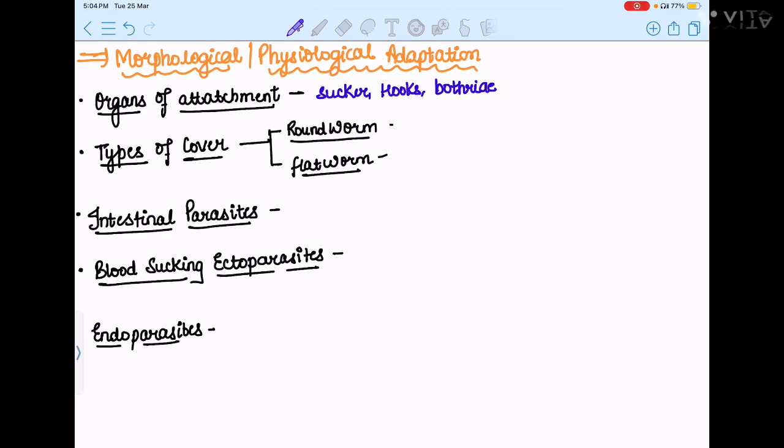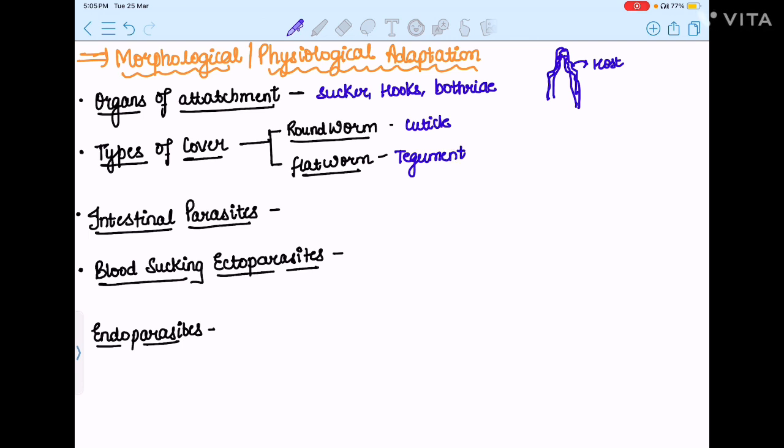Now, those who don't know what a bothria is, consider this is a parasite. So, bothria is a certain layer which will stick itself to the host. Okay. Now, types of cover. The covers could be seen in roundworms and flatworms because these are the parasites that have certain types of cover in order to adapt in the host. The roundworms will develop a cuticle around them, and a flatworm will develop a tegument around them.